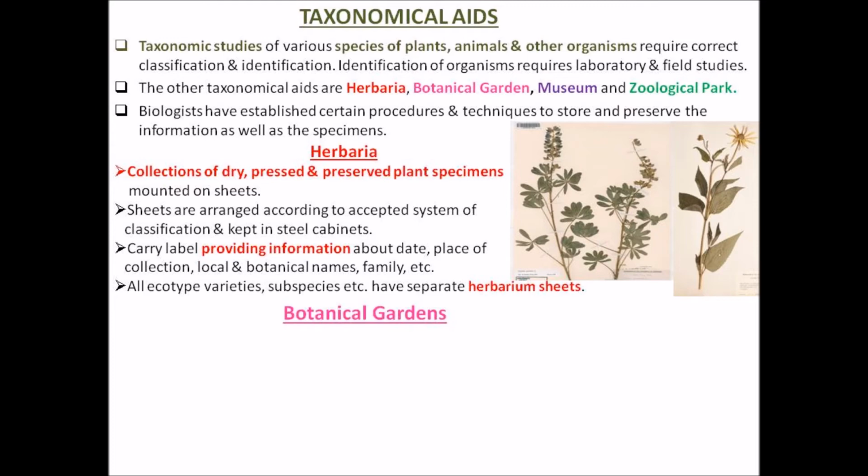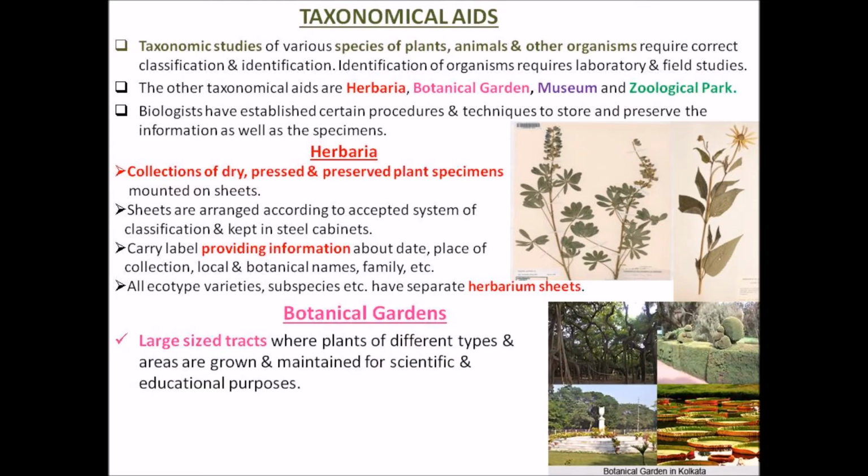So botanical gardens definitely beautify that area. They are large tracts where plants of different types and a good collection of plants are present, with maintenance all the time. Usually you might have seen, in Chandigarh, the Rose Garden, where all the time so many gardeners are involved to maintain the plants.